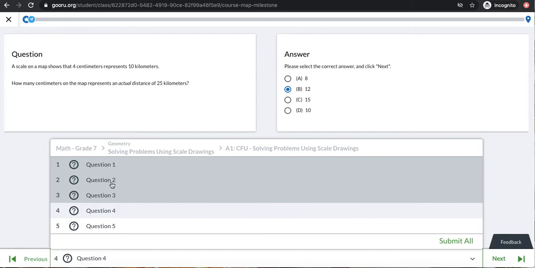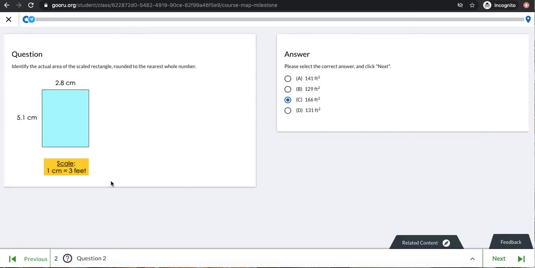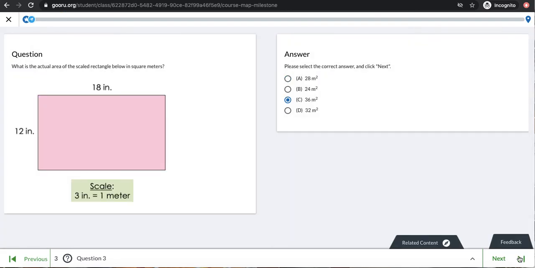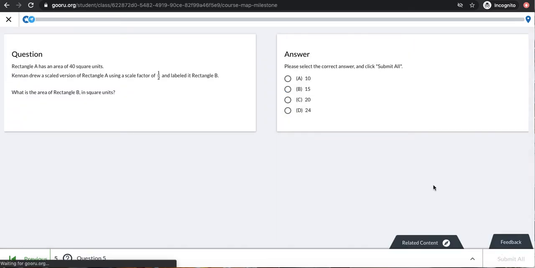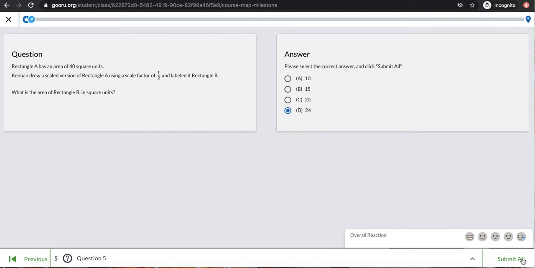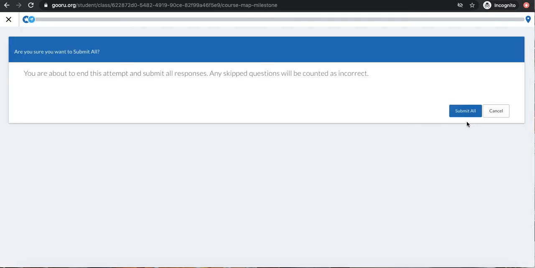So if I want to go look at question 2 again, I can do that. And if I want to change my answer, then I can keep moving forward. And now I'm ready to submit my answers. Now, once you submit, you can't undo it. So it's going to ask you, are you sure? So if I think, yes, I am sure, I think my answers are right, let's do this, I'm going to click this blue Submit All button.